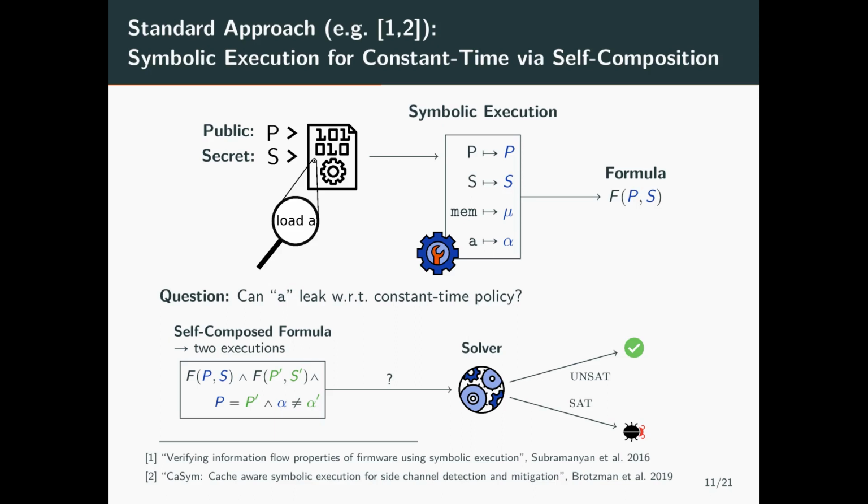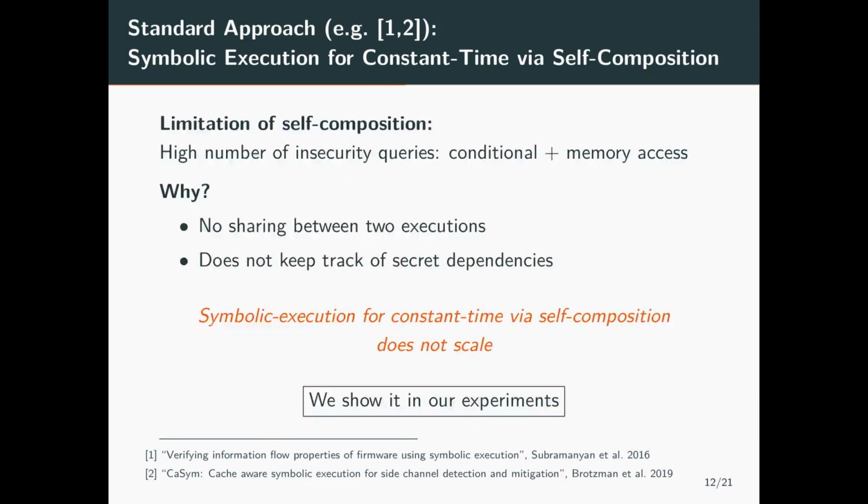If the solver returns that the formula is unsatisfiable, then it means that the load expression does not leak secrets. If the formula is satisfiable, the load expression depends on the secret and the solver returns a counterexample that triggers the vulnerability. The problem with self-composition is that it generates a lot of expensive insecurity queries at each conditional statement and each memory access. This is because it takes two executions with no sharing between them, and thus does not keep track of secret dependencies. We show in our experiments that symbolic execution for constant time using self-composition does not scale.